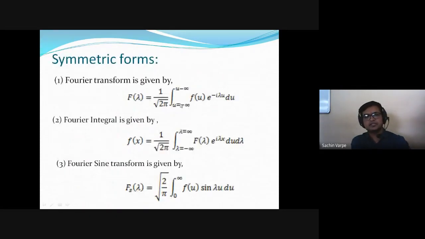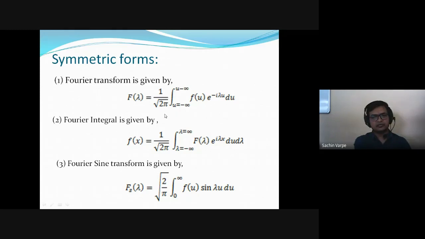So this is the first equivalent form of Fourier transform. F of lambda is equal to 1 upon root of 2 pi, integral over u from minus infinity to infinity, f of u e raised to minus i lambda u du, and the Fourier integral is also 1 upon root 2 pi. So here you can see that both the transform and the integral involve 1 upon root 2 pi, because when I substitute f of lambda into f of x, that 1 upon root 2 pi into 1 upon root 2 pi will be what? 1 upon 2 pi only. That is nothing but the original formula.